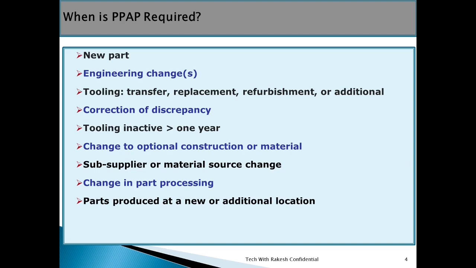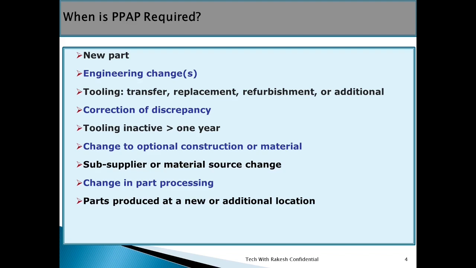Tooling inactive: when tooling is inactive for more than 1 year, then you have to submit the PPAP. Change to optional construction or material: when you are going to change your raw material, either it can be from a different source also, or when you are going to change the sources of material, then you have to submit the PPAP.